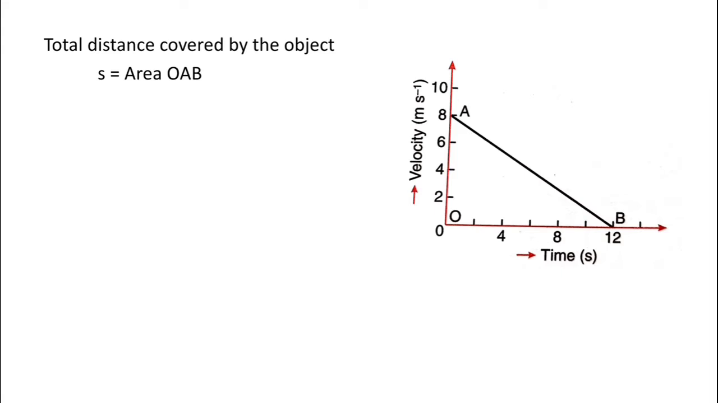So it can be written as half into OA into OB, which comes out to be half into the magnitude of OA, 8 meter per second, and OB equals 12. So we have half into 8 meter per second into 12 second. After calculating, we have the distance covered by the object equal to 48 meter.